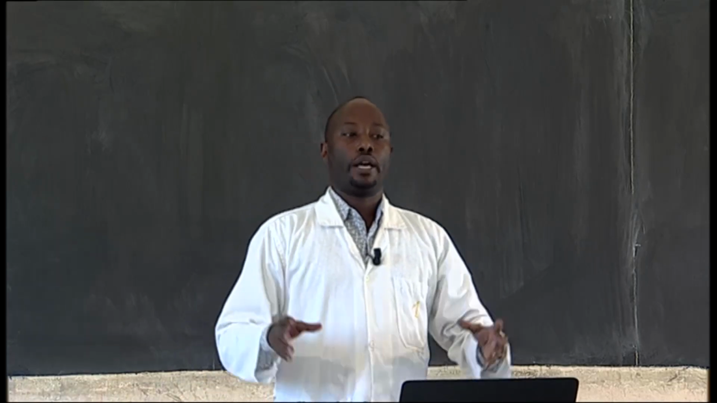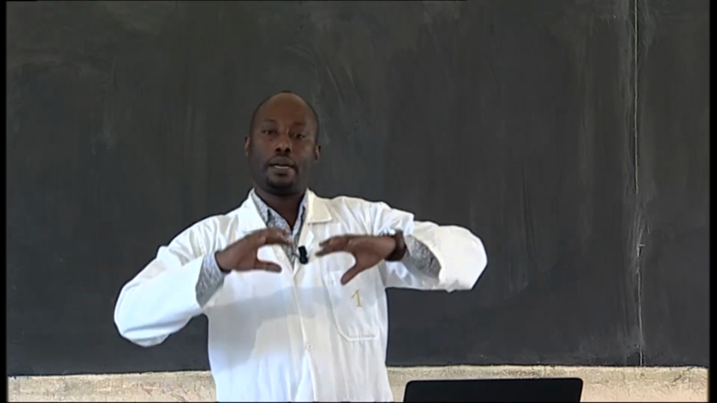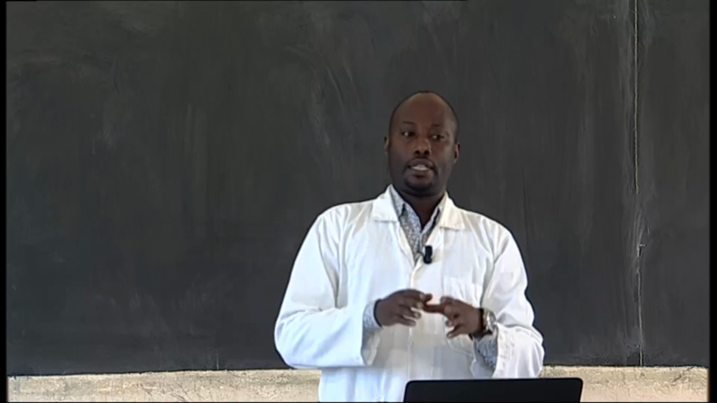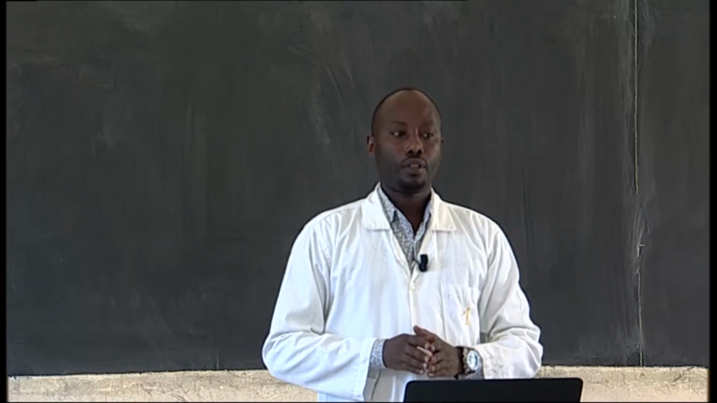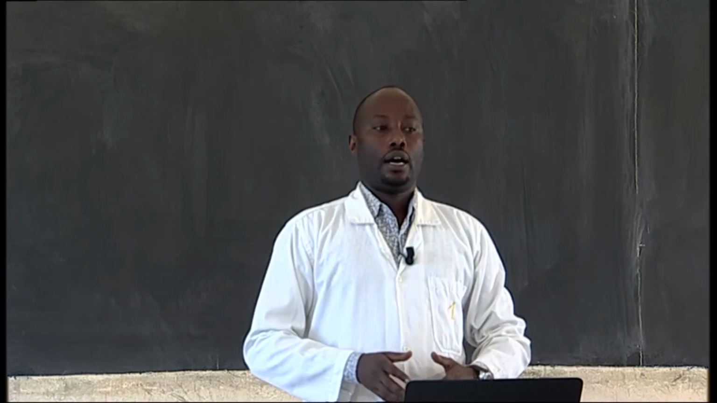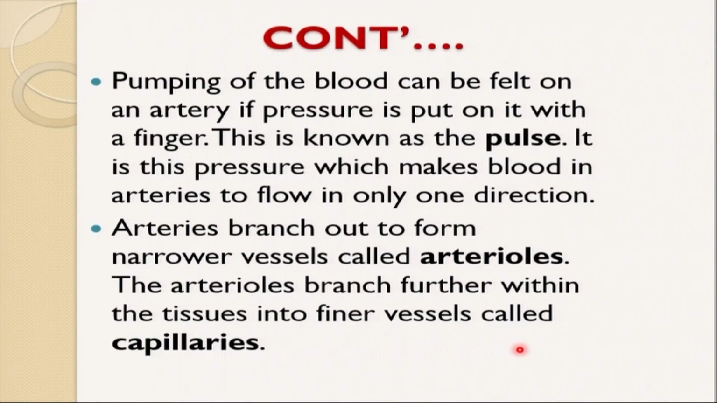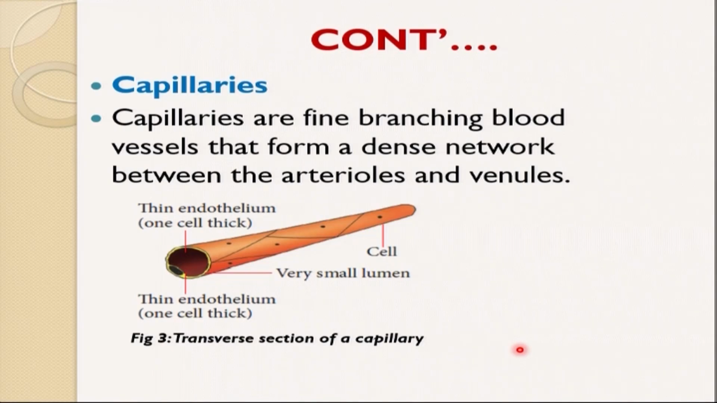Arteries branch out into narrow vessels called arterioles. The branches of arteries form arterioles, and the arterioles branch further within the tissues into fine vessels called capillaries. Let's try to understand: the branching of arteries forms arterioles, and arterioles also branch within the tissues to form capillaries. Let's have the diagram of capillaries.